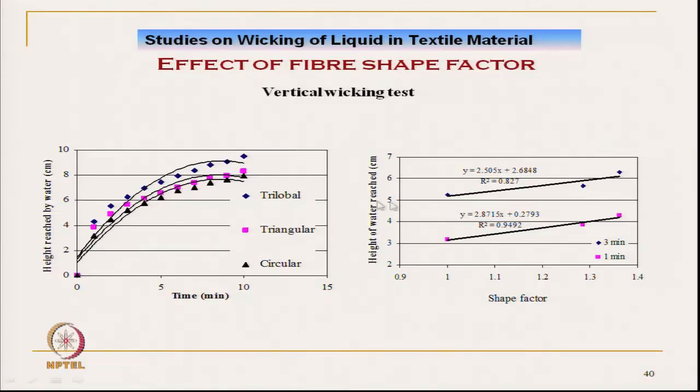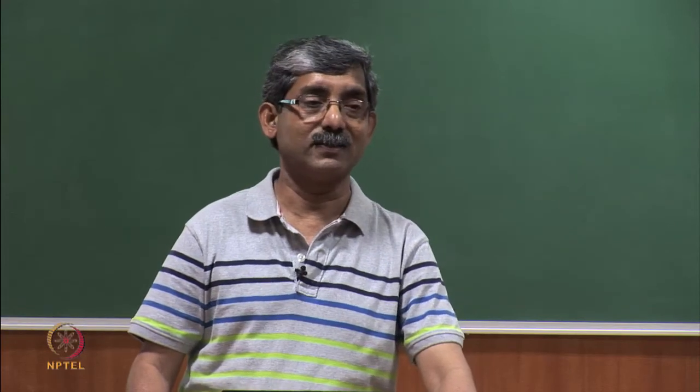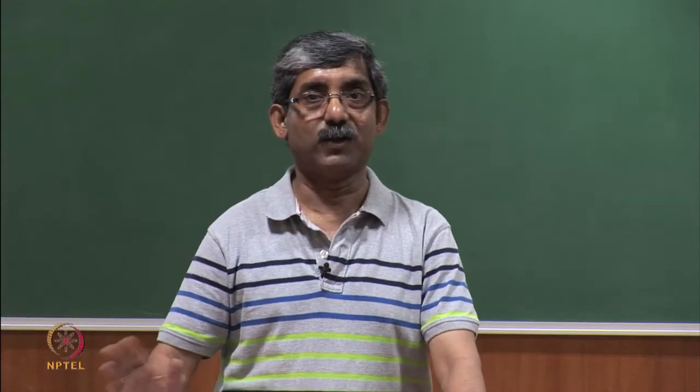Next is the effect of shape factor. The trilobal with higher shape factor gives very high wicking rate, followed by the triangular, and circular has the least. So, we can see that with the increase in the shape factor, the wicking height increases for the same polyester.